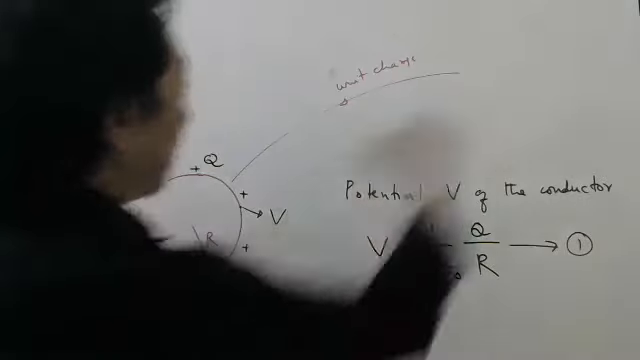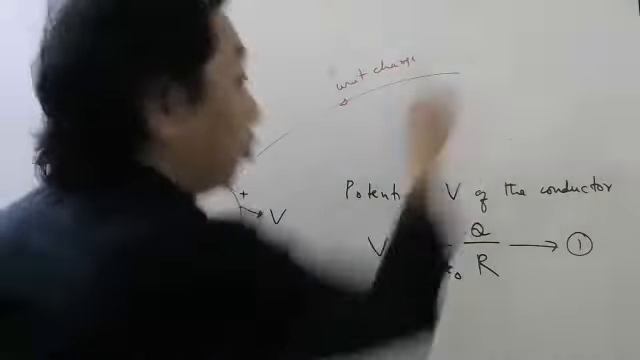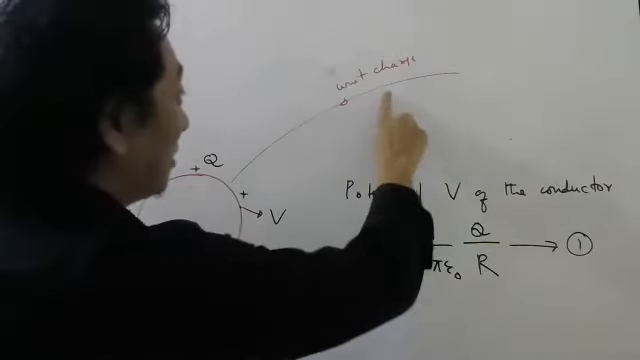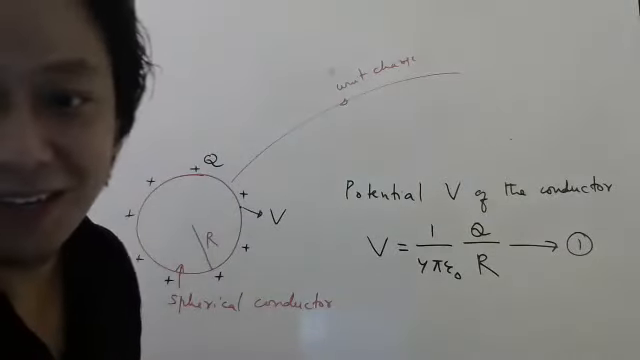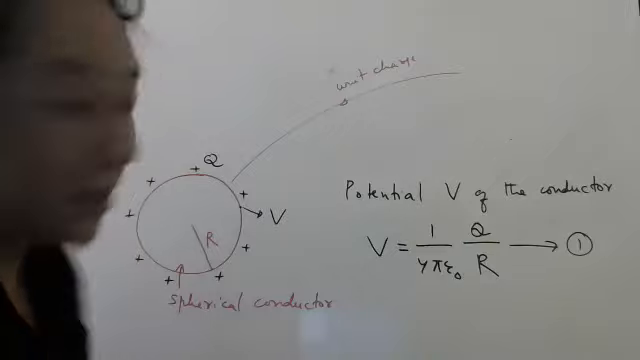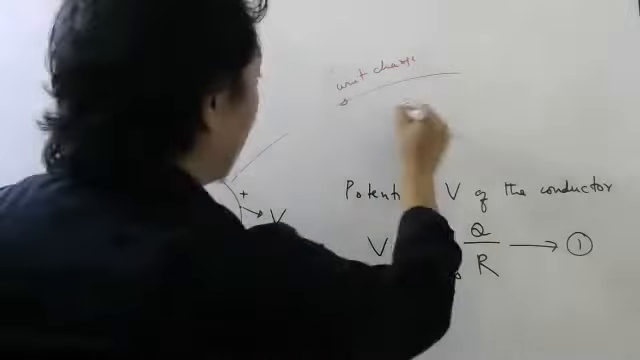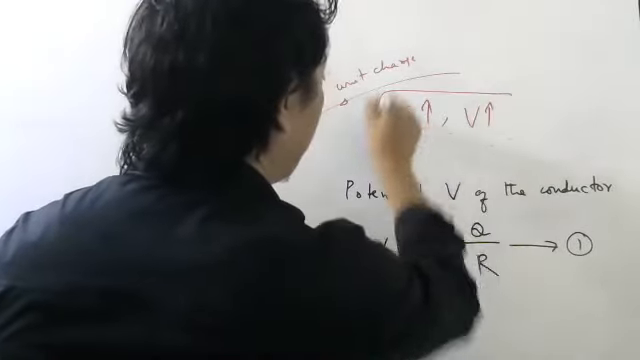So when I am bringing the charge, if this has more charge, I will have to do more work. Why, sir? Because if there is more charge, this unit charge will be repelled more. If it will be repelled more, then I will have to do more work. Understood or not? So if charge on this is more, potential of that will also be more.